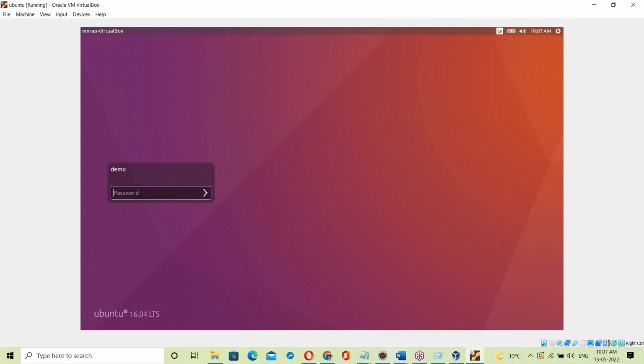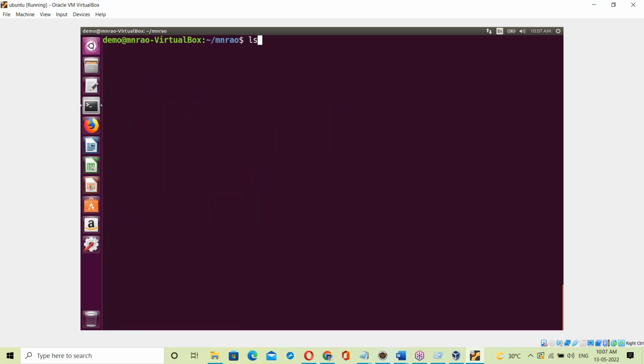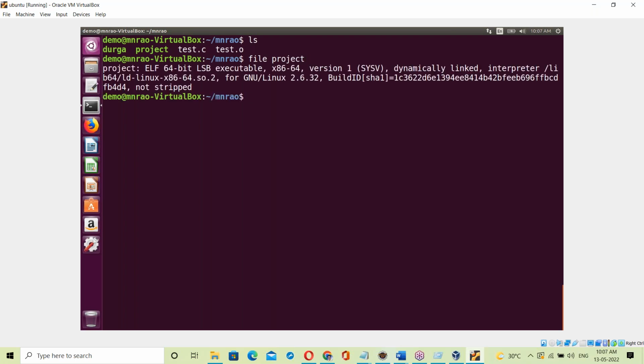Okay, see the exe file. One second, let me show that exe file. Yes, see here, the exe file. In Linux there is a command to check it: the file command checks the type of this exe file. It's an executable file. See this ld-linux-x86-64.so. The .so is the extension for an OS library. This project exe file is linked with the Linux OS library.